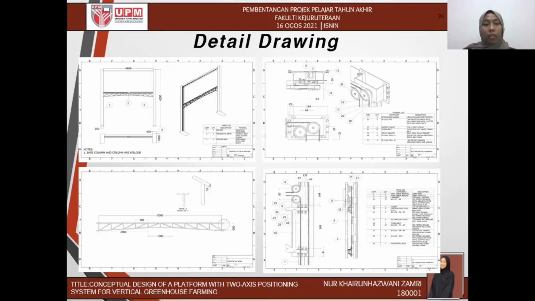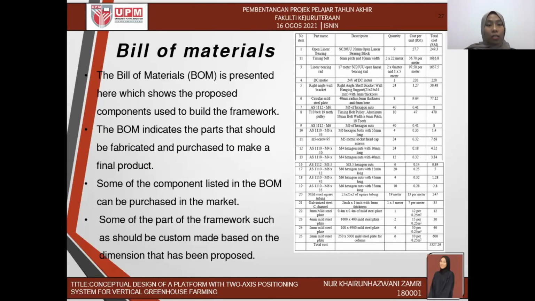So this is some of the detailed drawing of the platform. Next is the bill of materials that is presented in this framework. The BOM indicates the parts that should be fabricated and purchased to make the final product. Some of the products can be purchased in the market, and some of the design of the framework should be custom made. So the total cost to fabricate this platform is 5,327 ringgit.